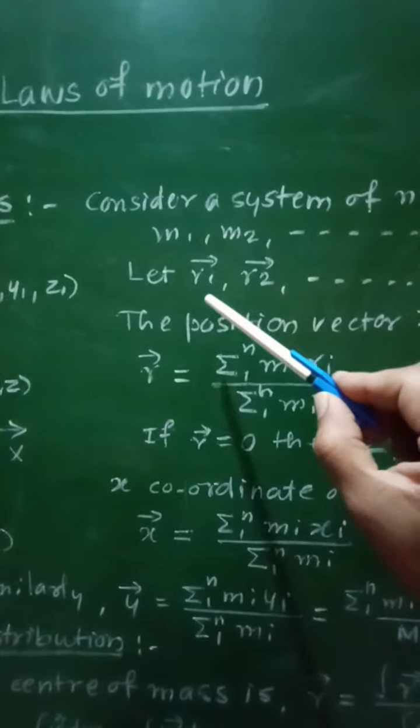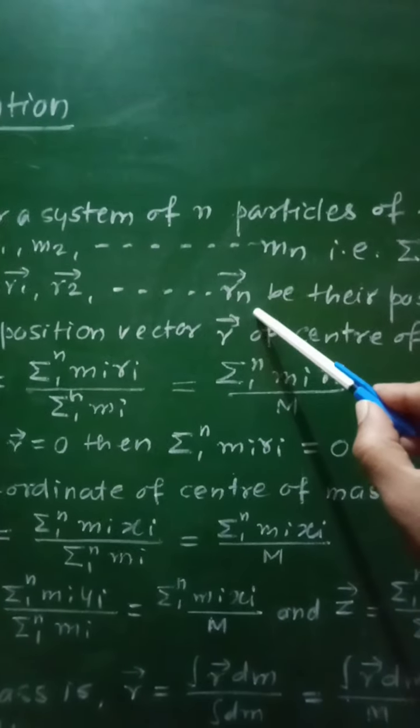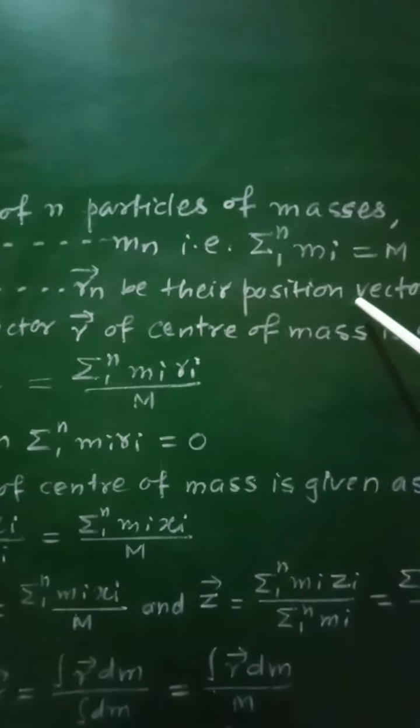Then let r1, r2, up to rn be their position vectors.